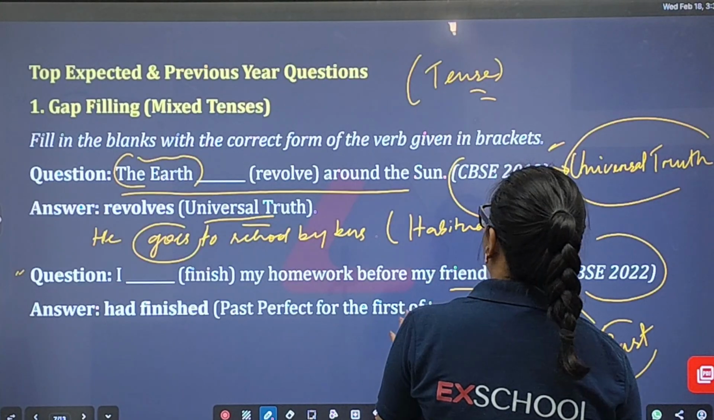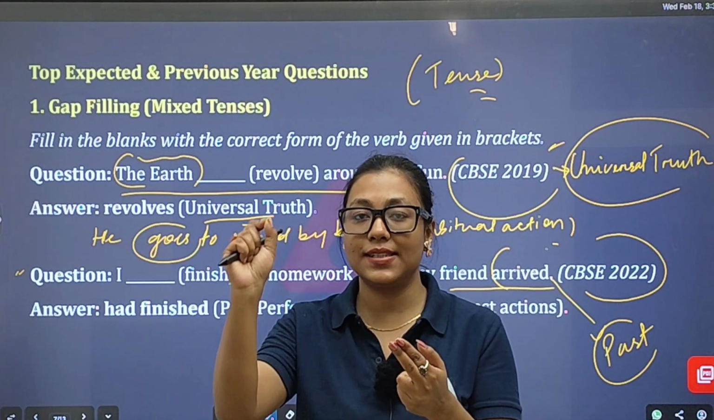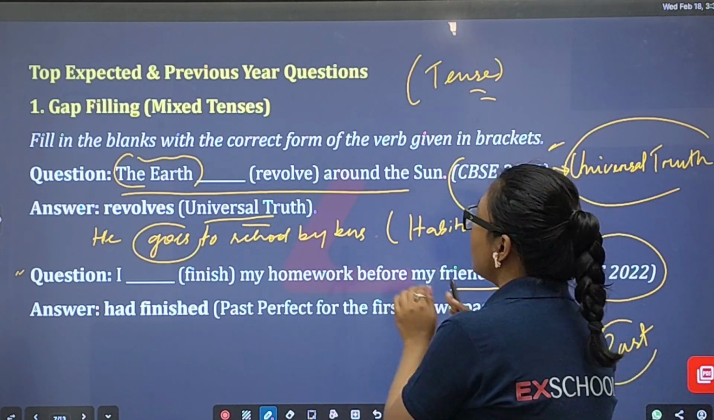So when you get two actions, and you get one hint that somewhere it's suggested that it belongs to the past tense, all right, now you have to figure out which action happened first, which action took place first.